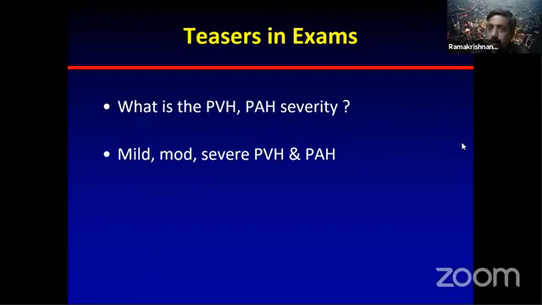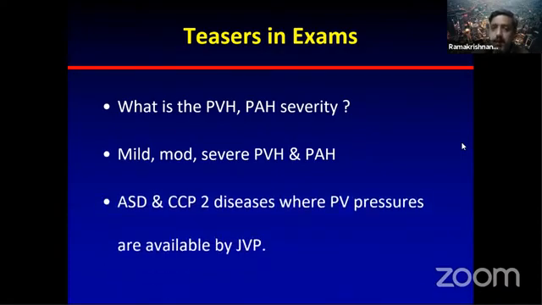Then you have to rely on the left parasternal heave. How much is the left parasternal heave? And then if you have TR, whether it is a normotensive TR, a low pressure TR, or a high pressure TR, that also will tell you. Another important thing is that pulmonary venous pressures can be estimated in two diseases, ASD and CCP, because their LA pressure will be equivalent to RA pressure, which will be transmitted to the JVP. So based on that also you can assess JVP.